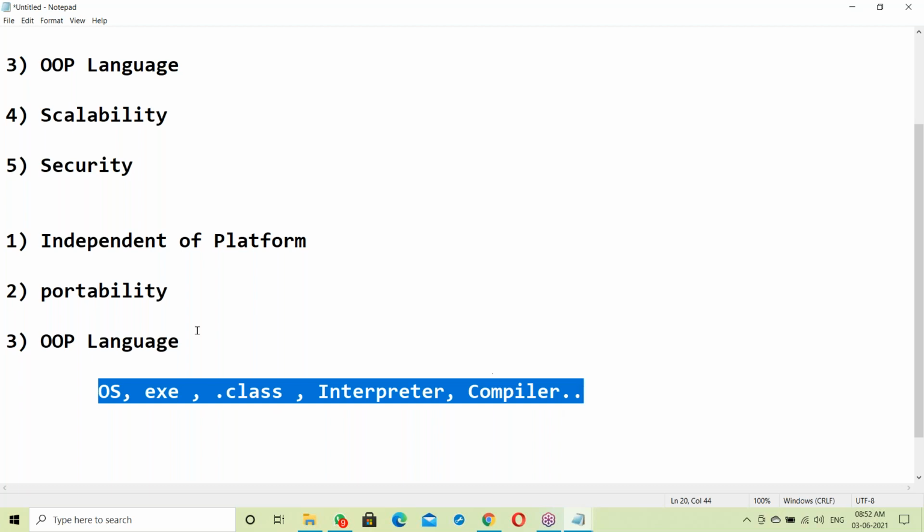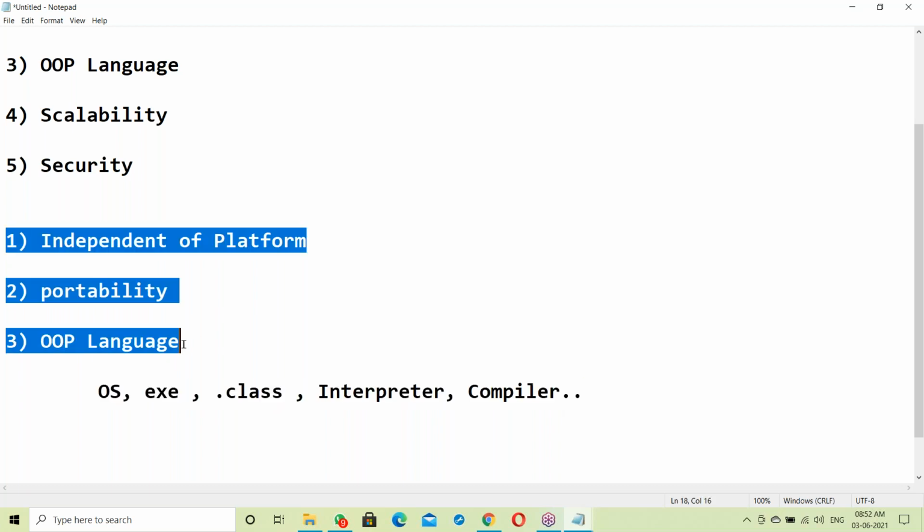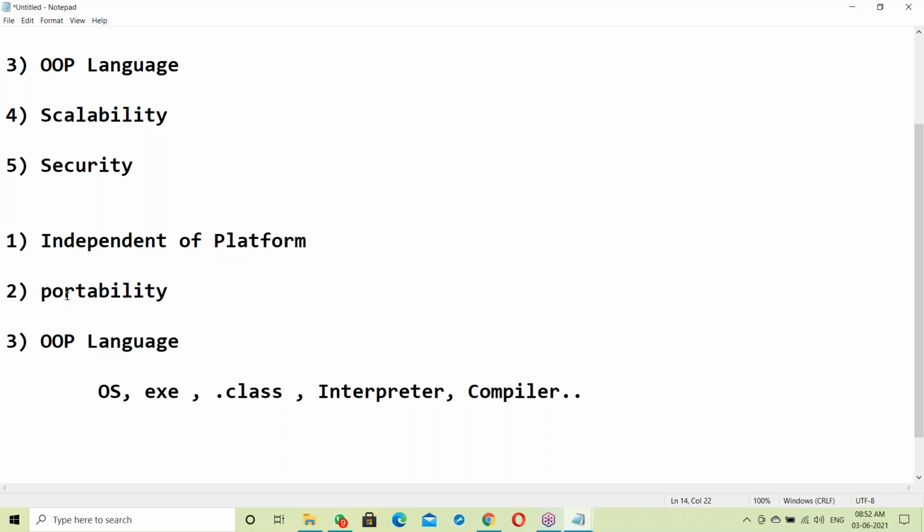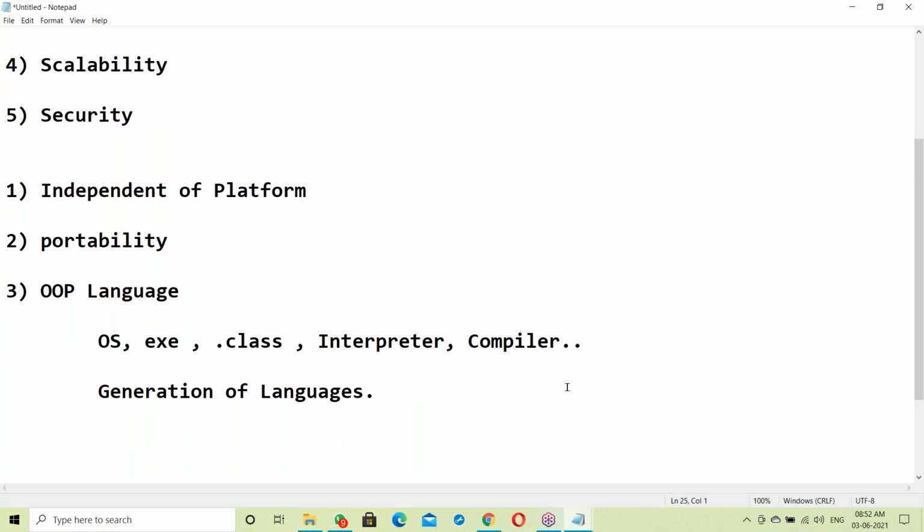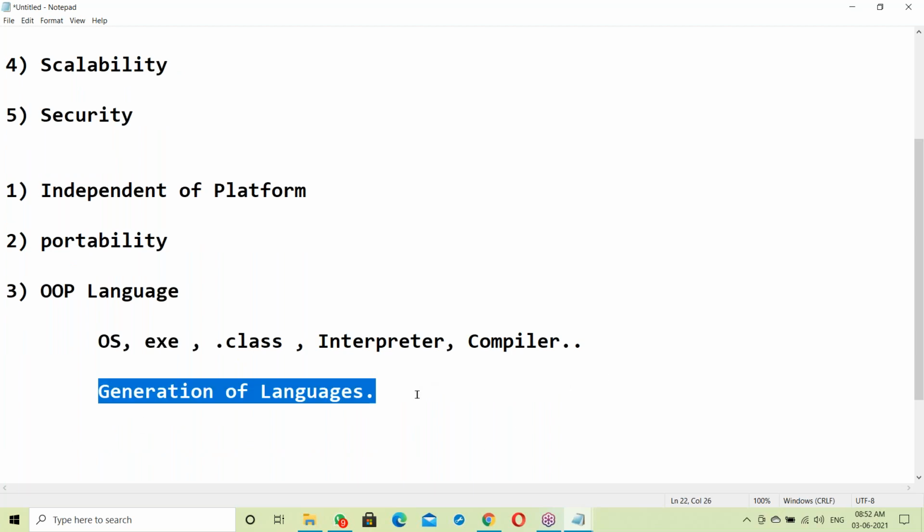So before discussing features like independent of platform, portability, and object-oriented language, let us see some basics: what is OS, what is an exe file, what is a dot class file, what is an interpreter, what is a compiler. Apart from this, next the generations of languages. There are 4 generations of languages.